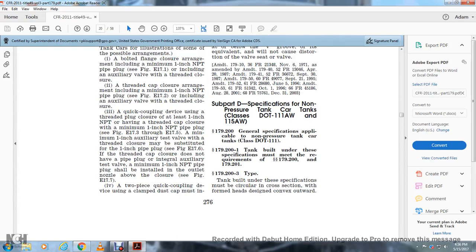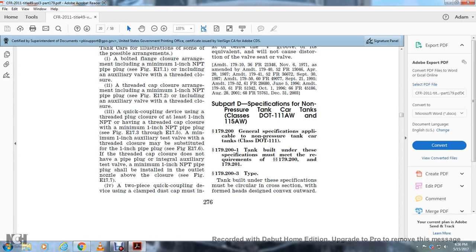Alright, Subpart D specification, non-pressure tank cars, classes DOT-111AW and 115AW. 179.200, general specification applicable to non-pressure tank cars and tank class DOT-111. 179.201, tank cars built under the specification must meet the requirements of 179.200 and 179.201.